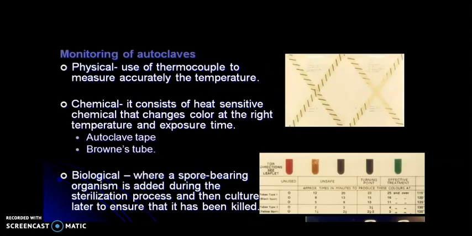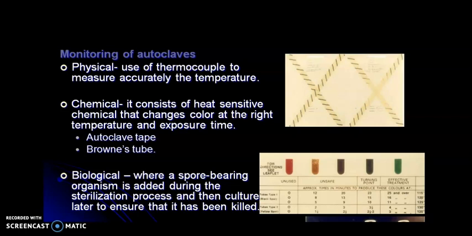Once using an autoclave, it's always necessary to monitor it. So there are physical, chemical and biological methods to monitor it. Talking about the physical method, we can use a thermocouple to measure the temperature accurately. For the chemical method, we can use autoclave tape or Browne's tube. These are heat-sensitive chemicals that change color at the right temperature and exposure time.